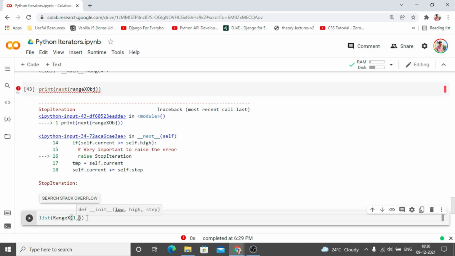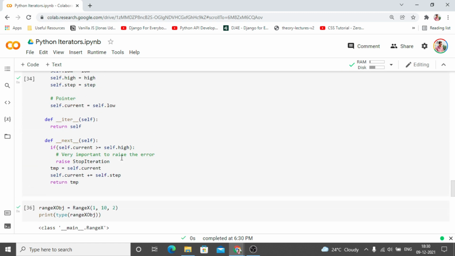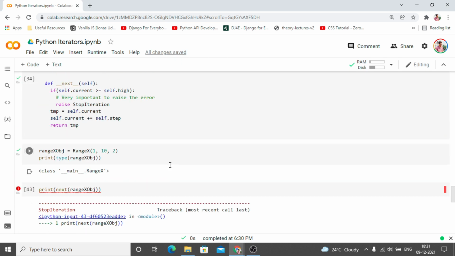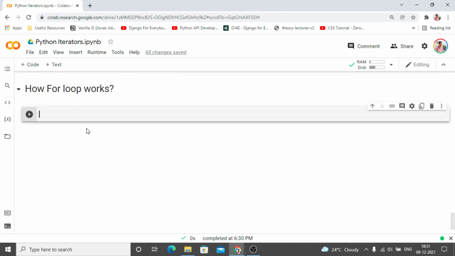So let's create another 20 and let's give the step size as 3. In this way we have created our own iterator, and this particular notebook is going to be available in my GitHub, so I'll give the link in the description as well, so check that out. So now that we have understood how iterators are working and we have also created our own iterator, let's see